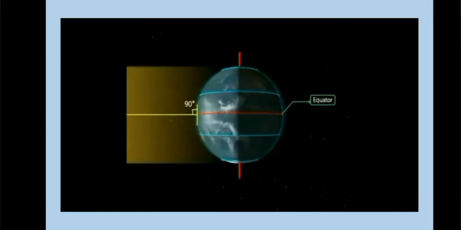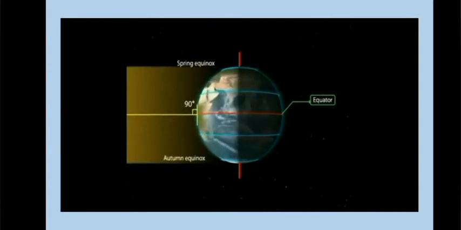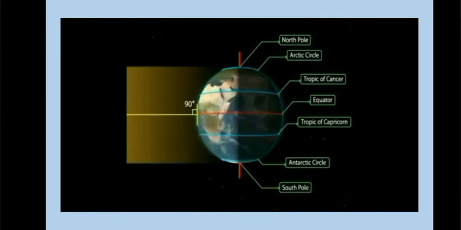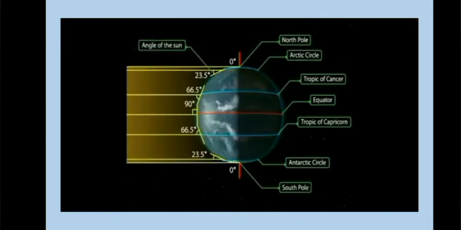Now we will talk about spring equinox, which occurs on 21st or 22nd of March. At this time, the overhead sun is over the equator, and the equator receives the largest amount of sunlight at this time. At this time, the northern hemisphere is in the spring equinox and the southern hemisphere is in the autumn equinox. The angle of the sun decreases towards the pole.